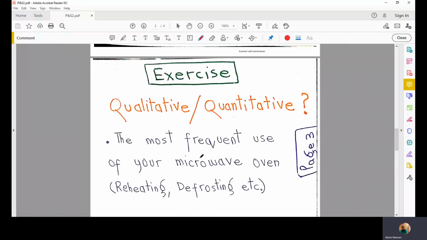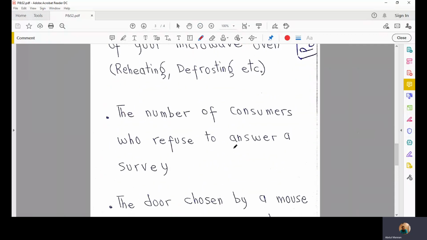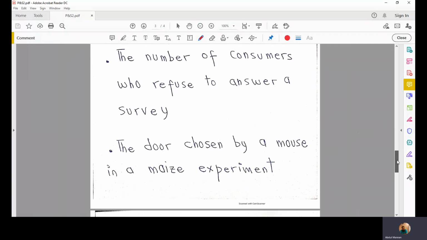Number one is the most frequent use of your microwave oven, reheating, defrosting, warming, etc. Of course, this is a qualitative variable because we select out of the given set of categories. The number of consumers who refuse to answer a survey is a quantitative variable, a numerical value. We cannot assign categories to that. The door chosen by a mouse in a maze experiment: there are, of course, a finite number of doors, 1, 2, 3, 4, 5. So the mouse is supposed to choose out of a given category of doors, door 1, 2, 3.